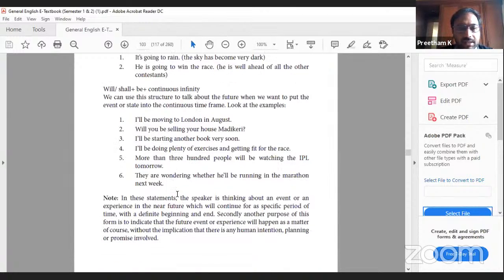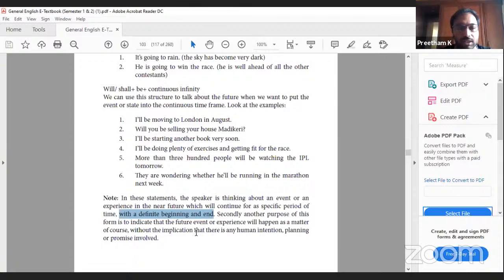In these statements, the speaker is thinking about an event or an experience in the near future, which will continue for a specific period of time. See, I will be moving to London in August means the traveling or moving is continuously happening for a specific period of time, at least for 24 hours or one day or more than that, with a definite beginning and end. It's not continuous. He can't keep on traveling to London. At one point, he has to stop in London.